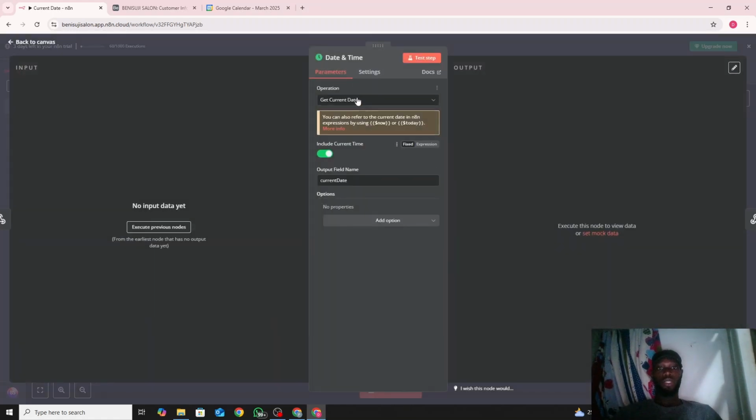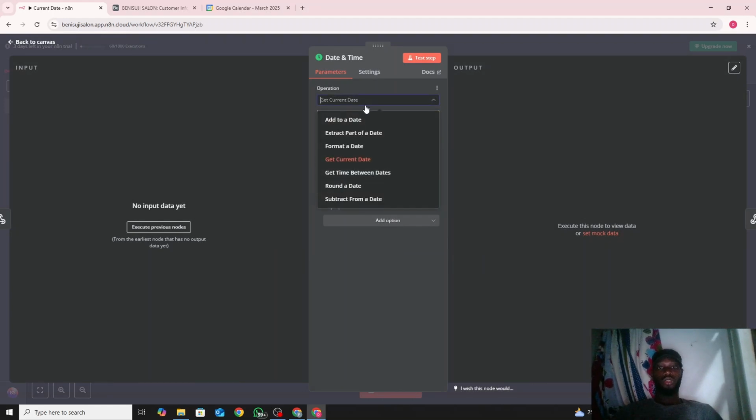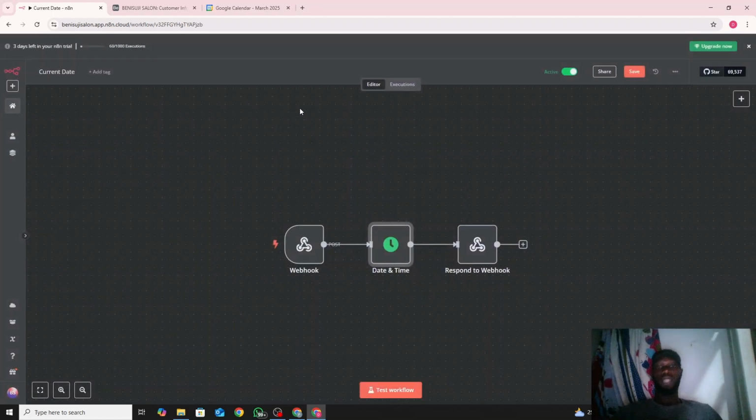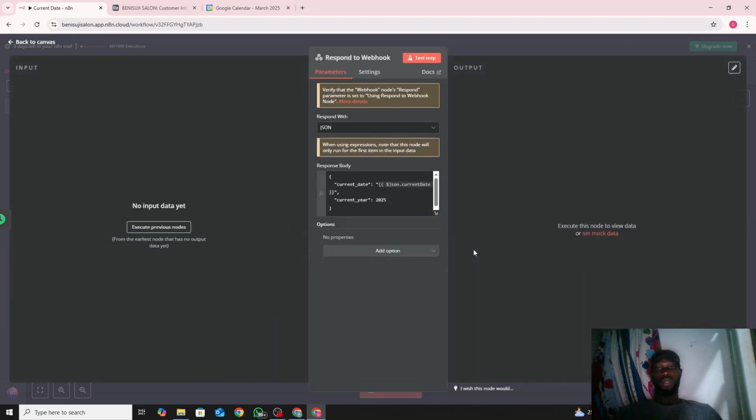Just search for it. There are different time operations, but what we need is the current date and time. So get date and time, and it includes the current time, and it gives you the current date in the output field. You can change it to whichever one, but I set it as current date, and then sent it out to respond to webhook. All you need to do is search for respond to webhook and connect it to it, so it sends it back to wherever the webhook was coming in from.